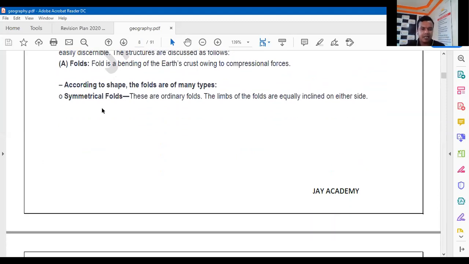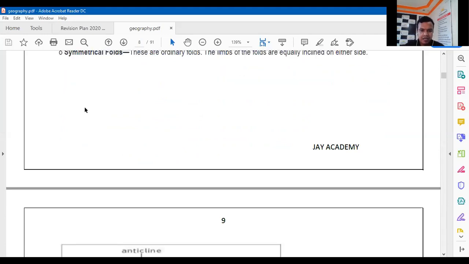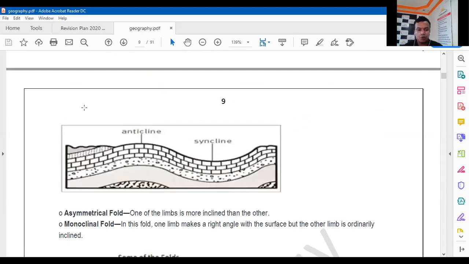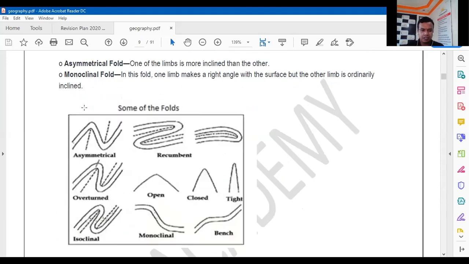That is symmetrical folds. Symmetrical folds means what? Where the sides or the wings of the folds are in the same way, symmetrical folds. And the asymmetrical fold, monoclinal fold. There are various types of folds which are given here. You can see here.